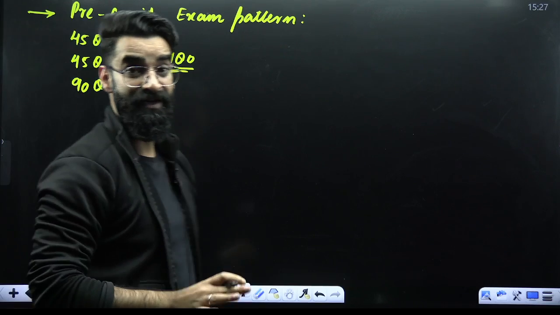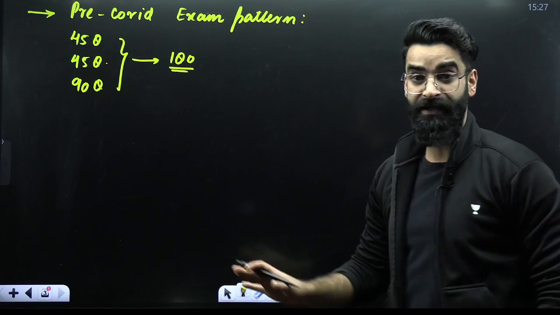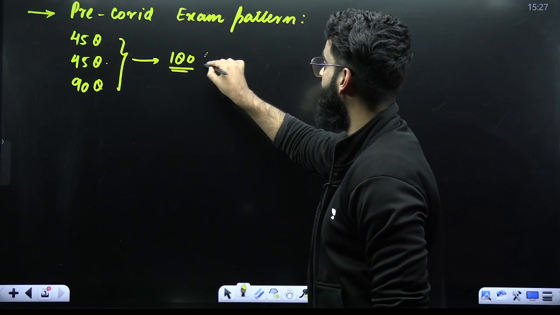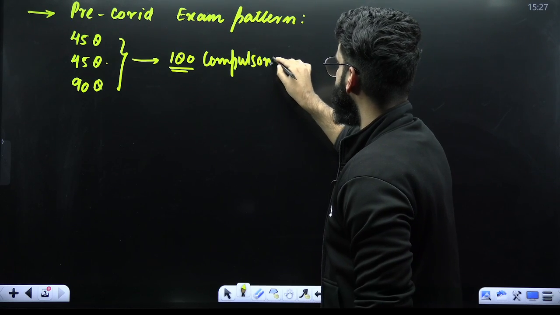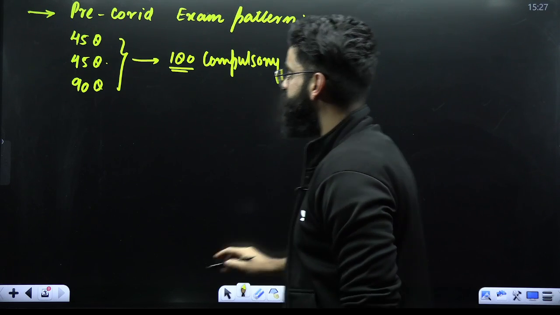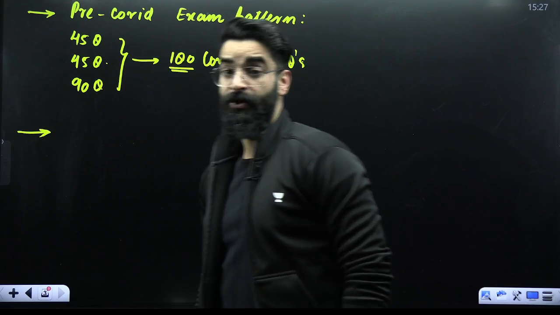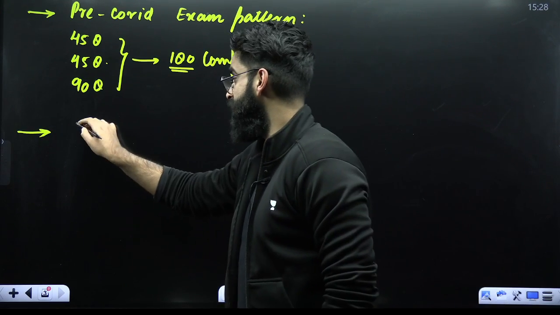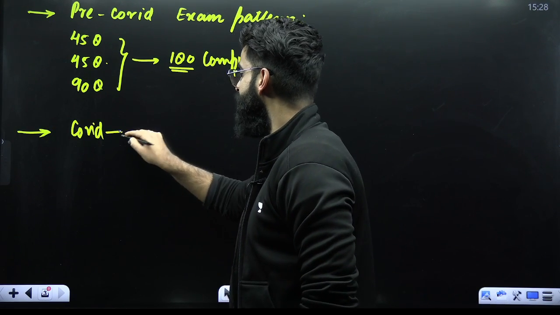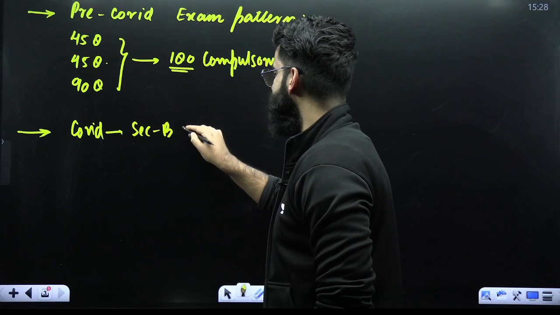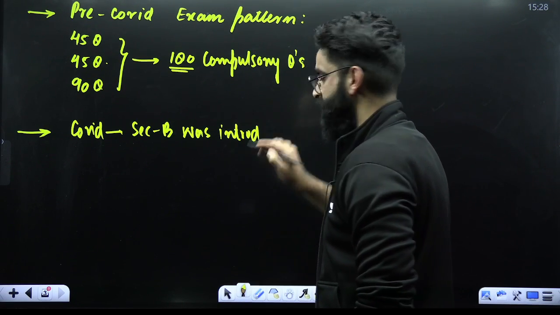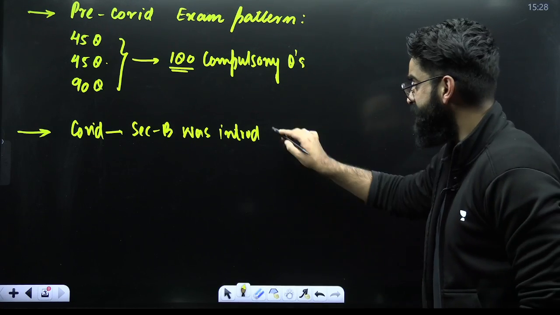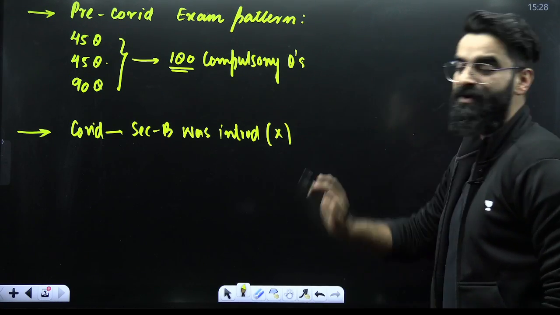Pre-COVID examination pattern I'm talking about, right? There used to be a total of 180 compulsory questions, I must say. Now, due to COVID, section B was introduced. Now, this section B, which was introduced during the COVID time, has been removed from now onwards.